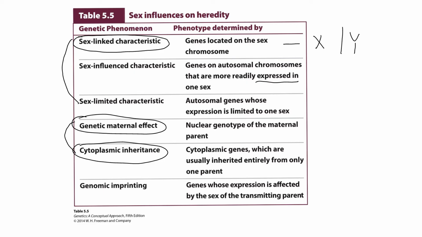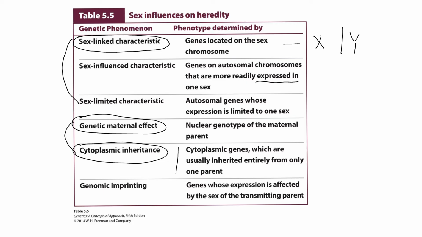In cytoplasmic inheritance, it is still linked to maternal inheritance. Genes which are encoded in cytoplasmic DNA are always inherited from one parent, and in humans are inherited from mothers. However, the phenotype is determined by the genotype of the offspring. That's a major difference between genetic maternal effect and cytoplasmic inheritance. In cytoplasmic inheritance, you can trace inheritance to the mother only. However, the phenotype is determined by the offspring's own genotype.